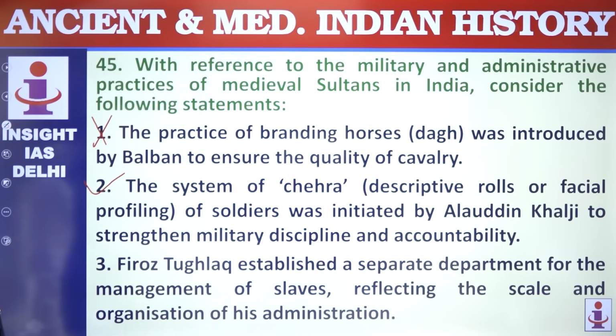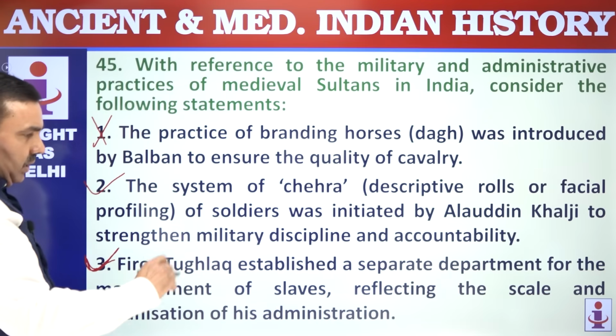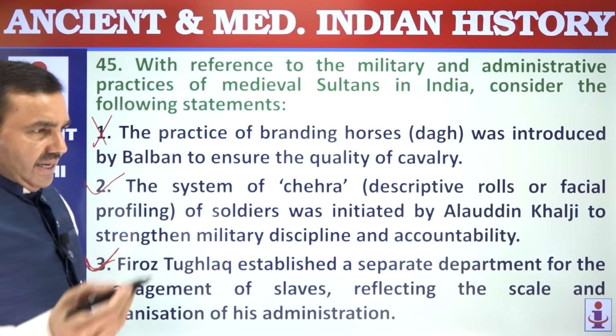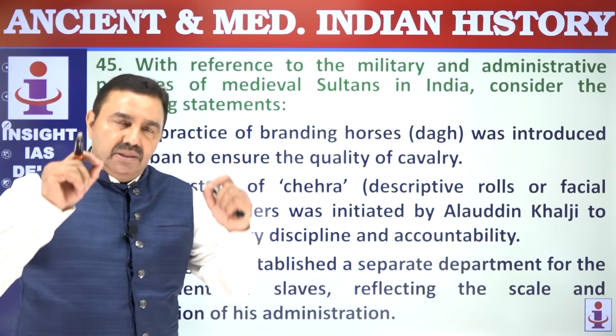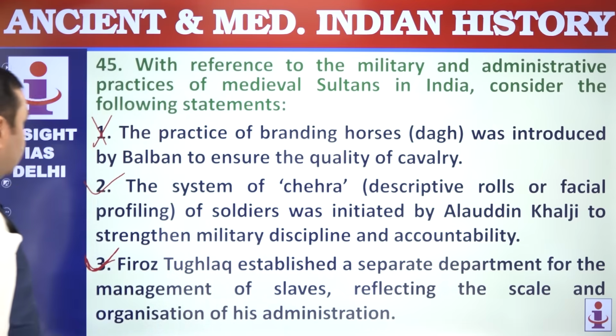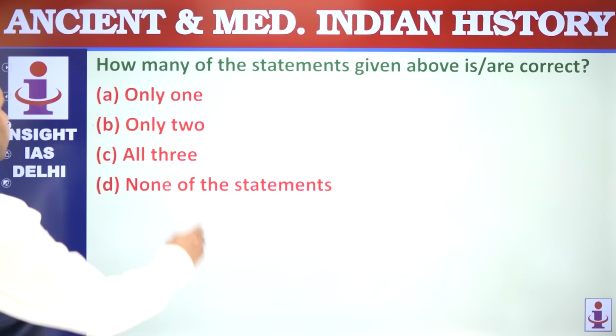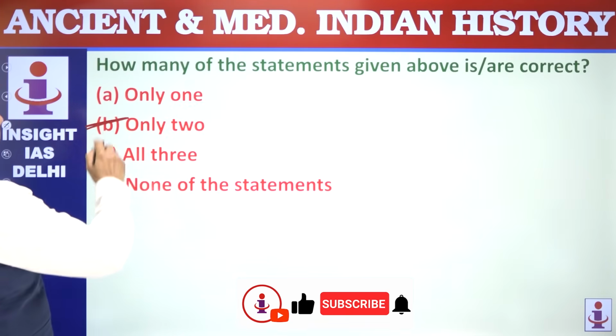Firoz Tughlaq established a separate department of slaves, Diwan-e-Bandagan. 1,80,000 slaves of the Sultan were managed by him. Diwan-e-Bandagan was the name of this department. That's correct. 1 to 3, or not 1 to 3. First is wrong. Second and third, only B.